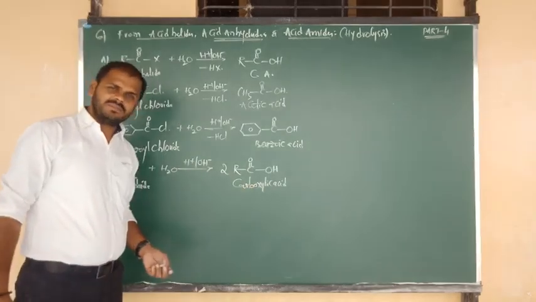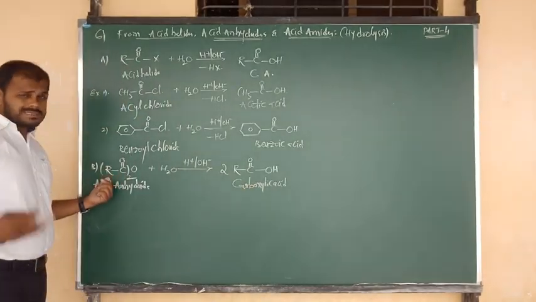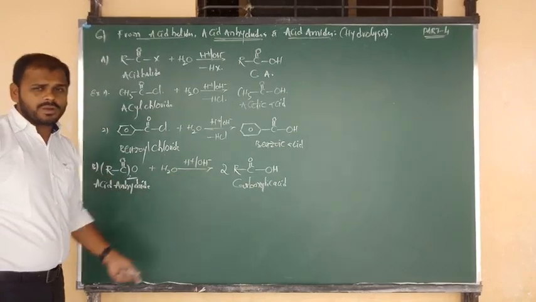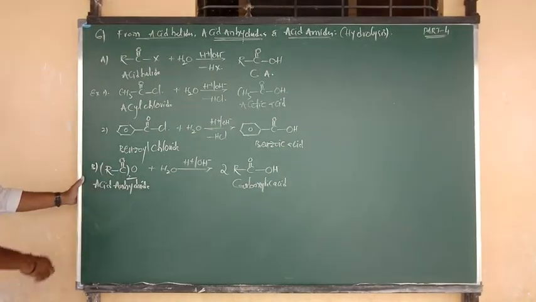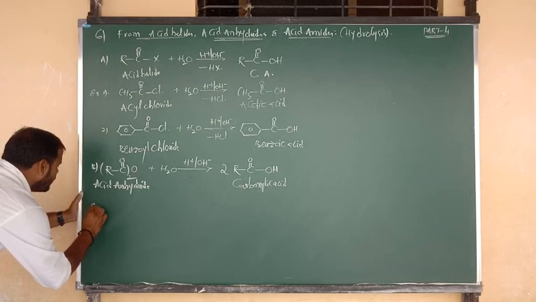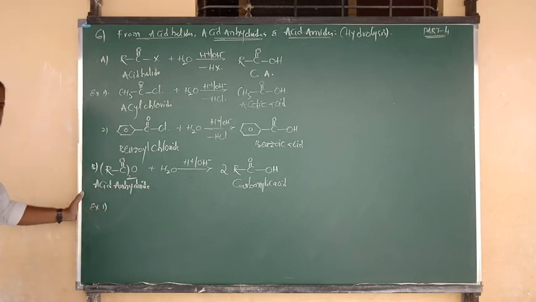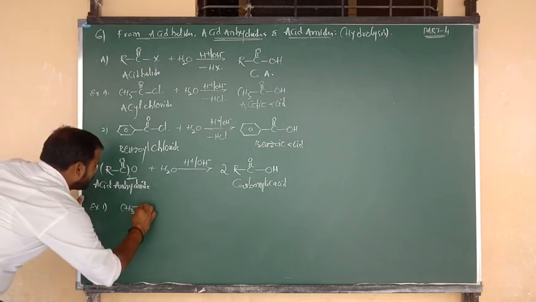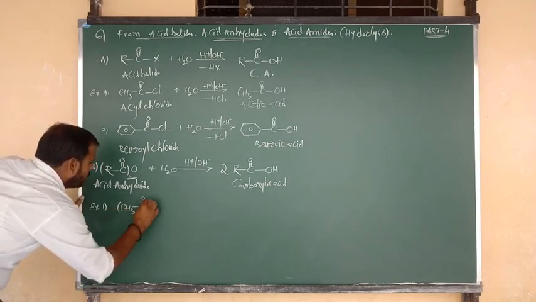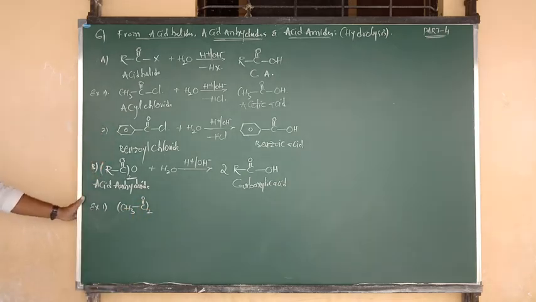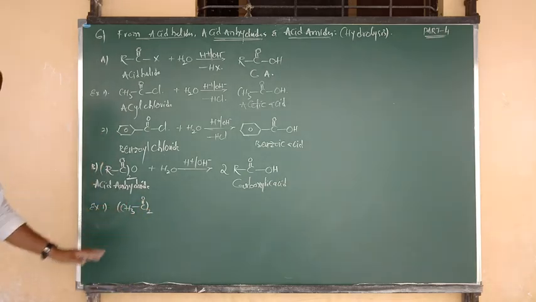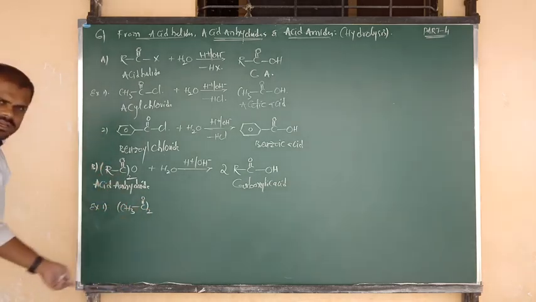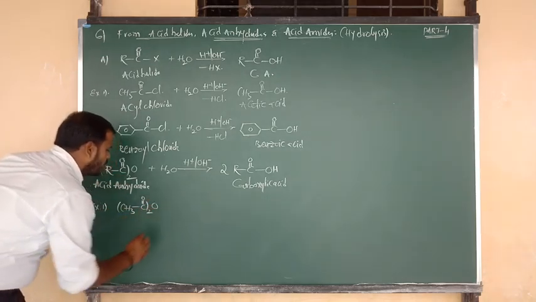You will get acetic acid. In the place of R, simply write benzene. You will get the product, what is it? Benzoic acid. So for example number 1, R is replaced by CH3. So CH3 bonded to C double bond O taken twice, CH3 bonded to C double bond O, C double bond O taken twice, and connected to O.